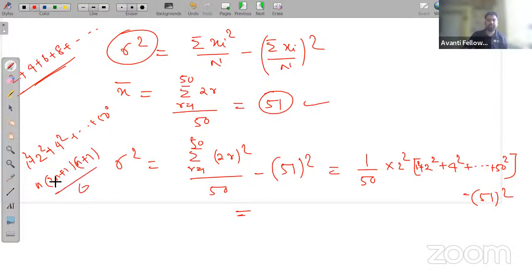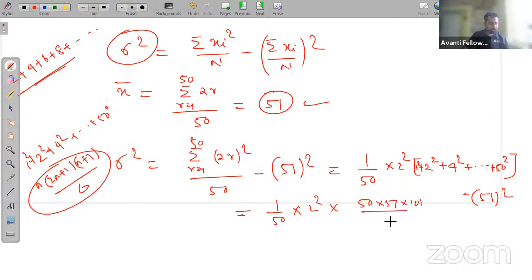So if you apply this formula to find the sum, you'll get 1 by 50 into 50 into 51 into 101 upon 6 minus 51 square. So the answer will be 833. The variance will be 833. Right, guys? Is it clear?